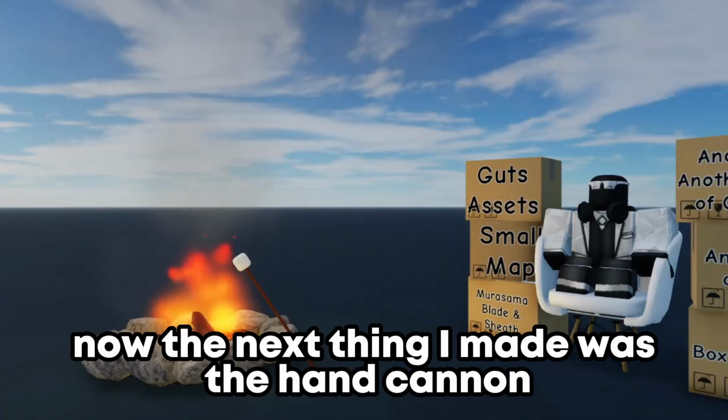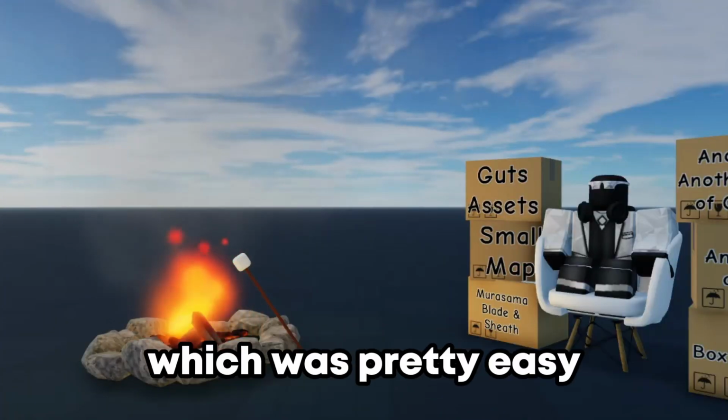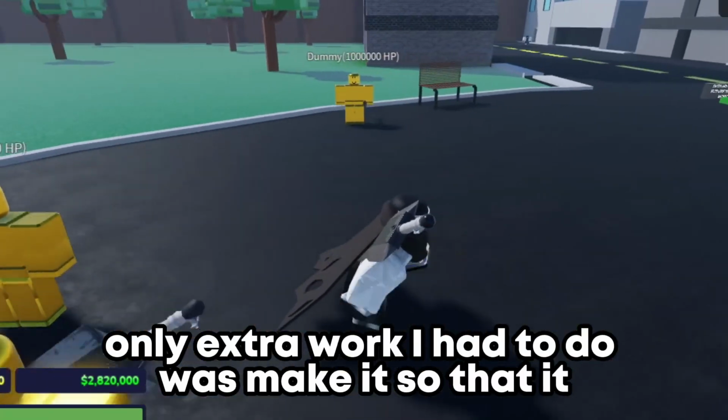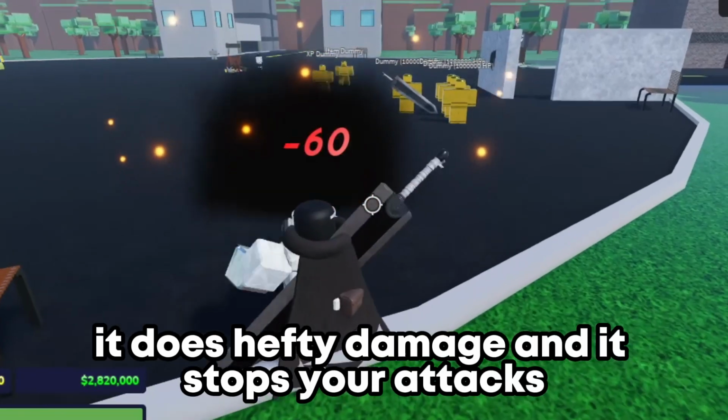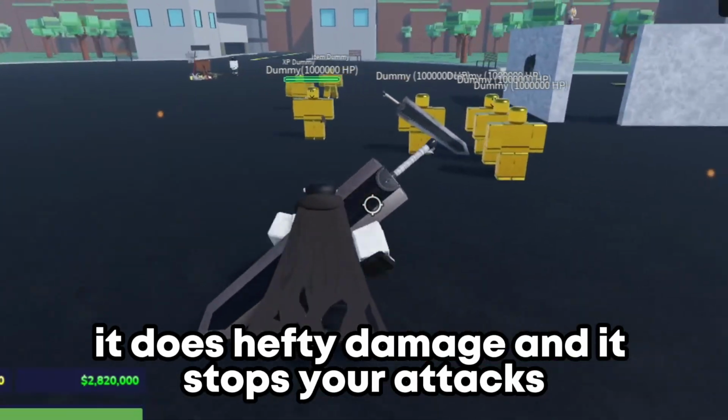Now, the next thing I made was the hand cannon, which was pretty easy. Only extra work I had to do was make it so that it flings you if you get hit. And as you can see, it does hefty damage. And it stops your attacks.